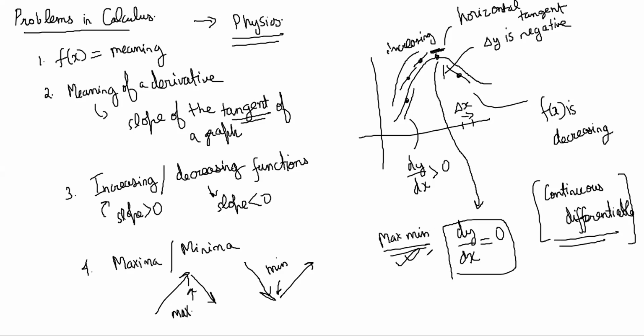Whether it is a maxima or a minima at a particular point can be decided by just thinking about the slope. If the slope was positive before that point, the function was increasing before that point. Suppose somebody asked you about y is equal to x square.